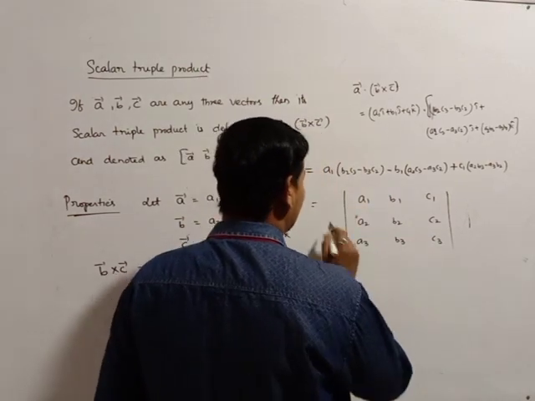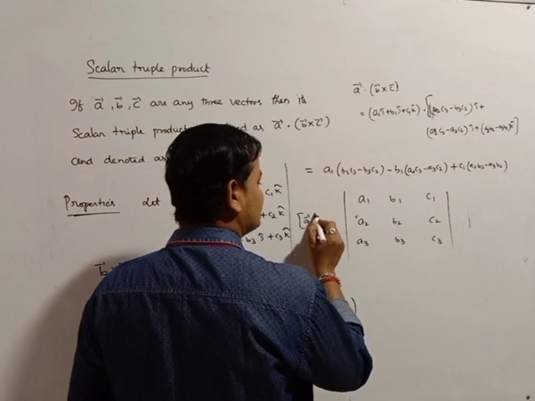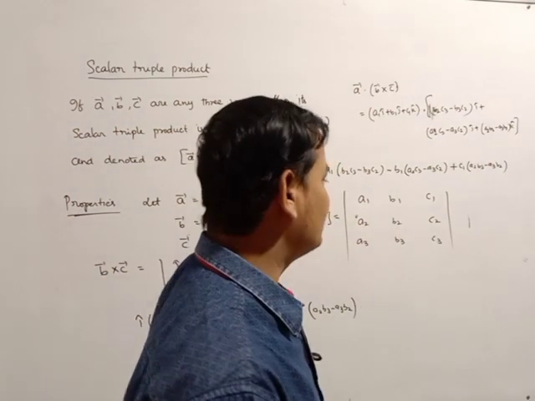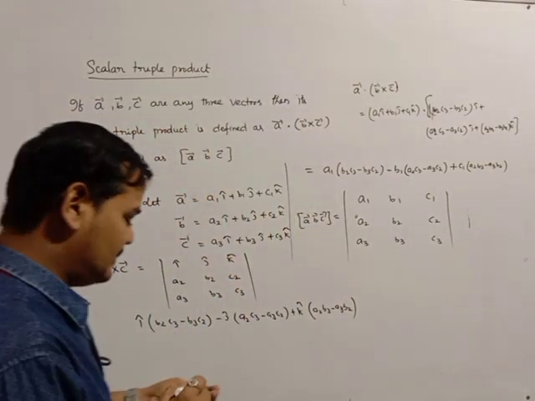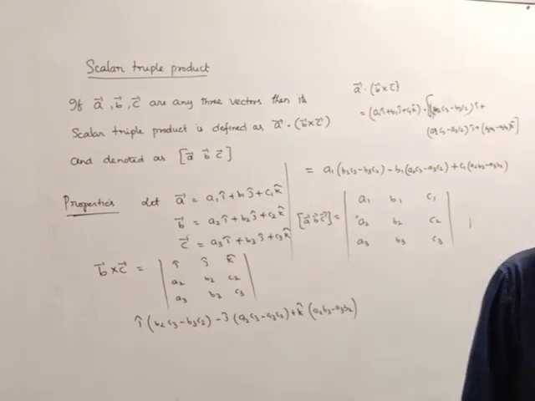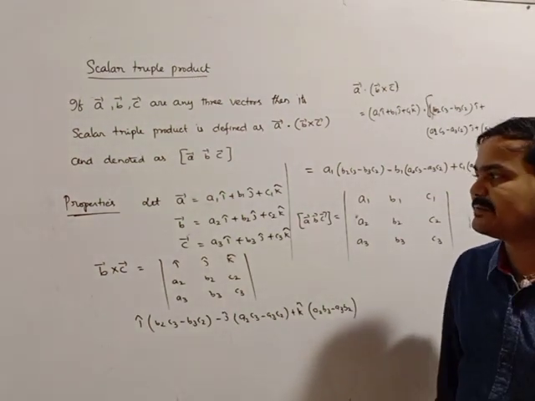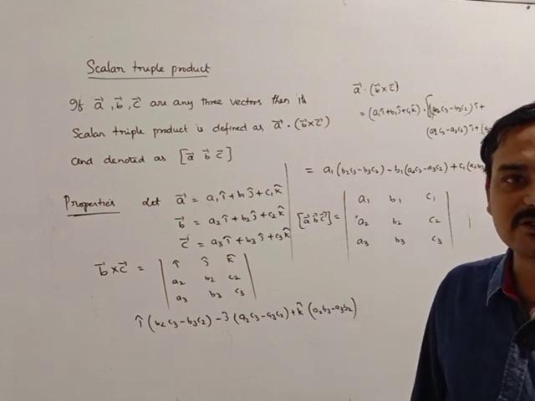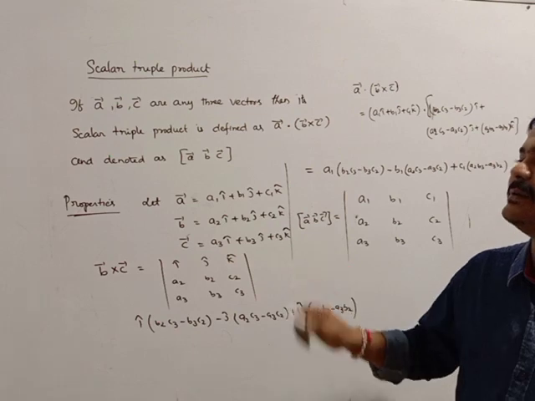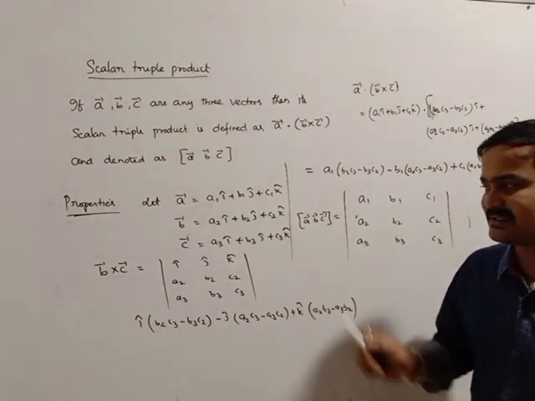So finally, the scalar triple product of A bar, B bar, C bar is equal to the box of the determinant of A1 B1 C1, A2 B2 C2, A3 B3 C3. The scalar triple product can be found using the determinant. So whatever properties hold for the determinant are all applicable to the scalar triple product. For that purpose, I will explain this first.